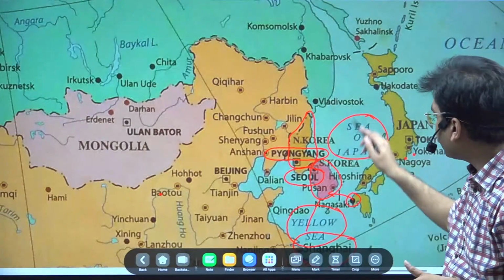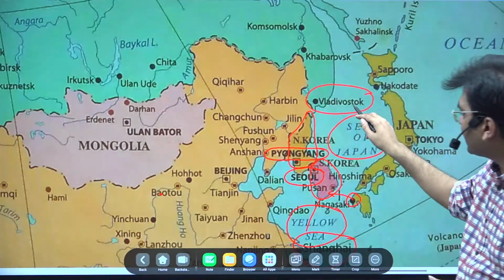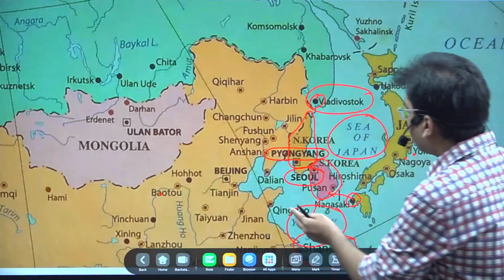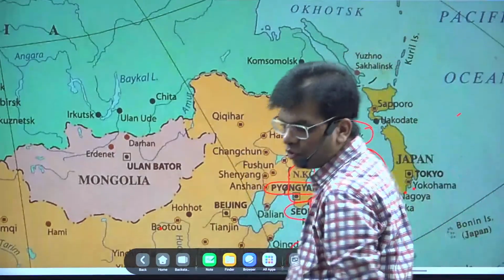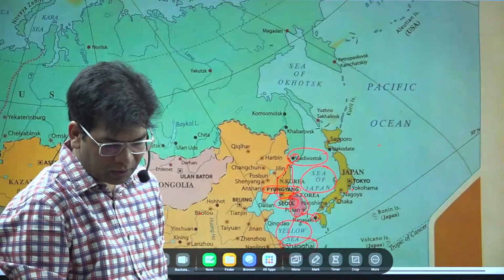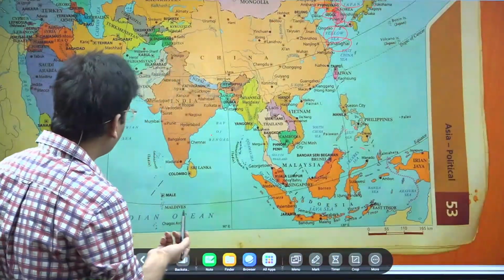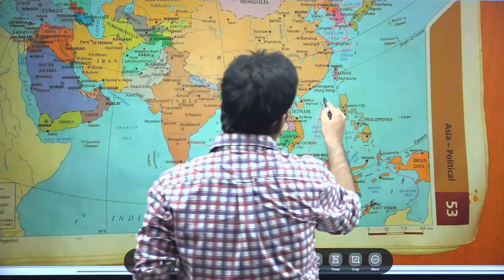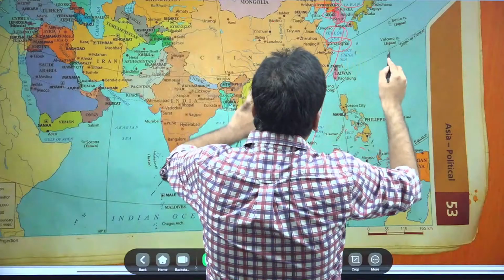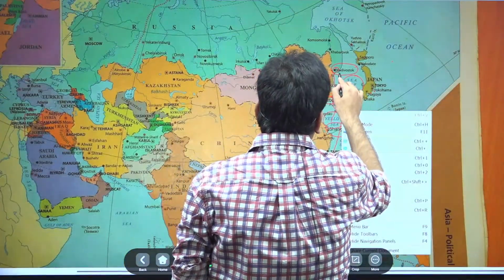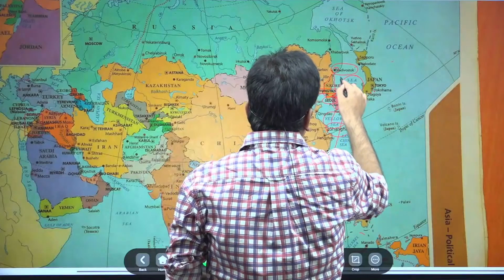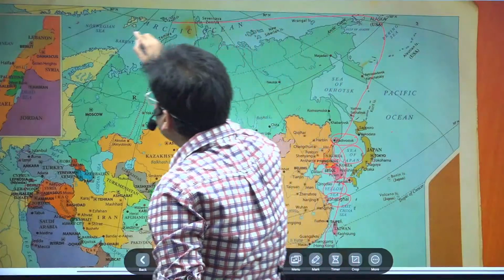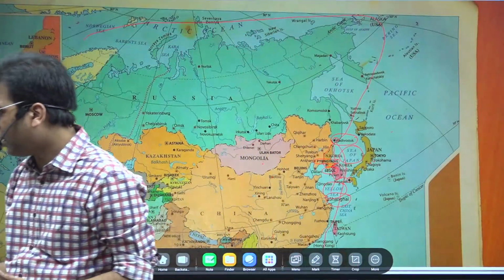Okay. In the political map, again you will see that recently we discussed the corridor India wants to connect, Chennai to Vladivostok. So this is Vladivostok, which is very close to the Chinese border. We want to connect India with Vladivostok. Chennai is here and from here you will go, and here we will reach Vladivostok. Okay. Further in the future we can have the trip from here to this area and enter into Europe. So this is our future plan.